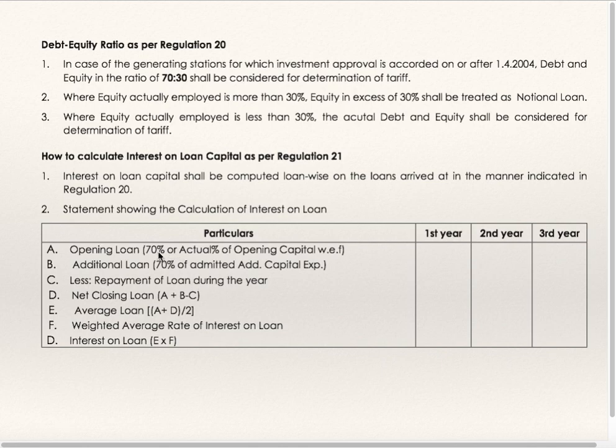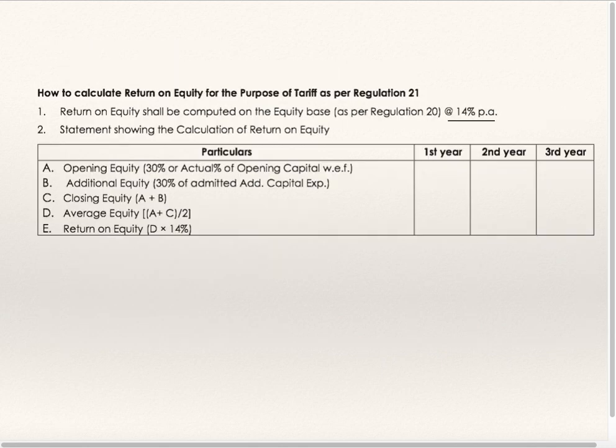Average loan, that is opening plus closing divided by 2, is the average. The weighted average rate of interest you have to apply, and you will get the interest on loan. For all the 3 years, or whatever the years may be, you can calculate this. So the first year's closing will be the second year's opening, the second year's closing will be the third year's opening, and so on. 70% is for loan and 30% is for equity.